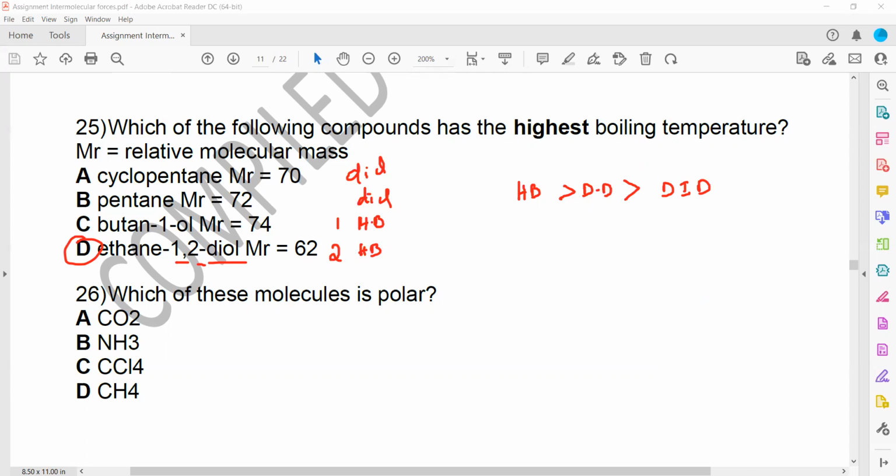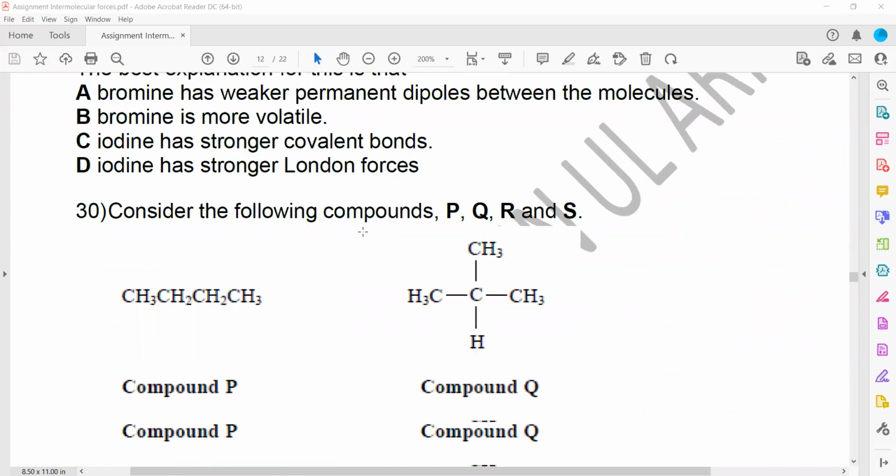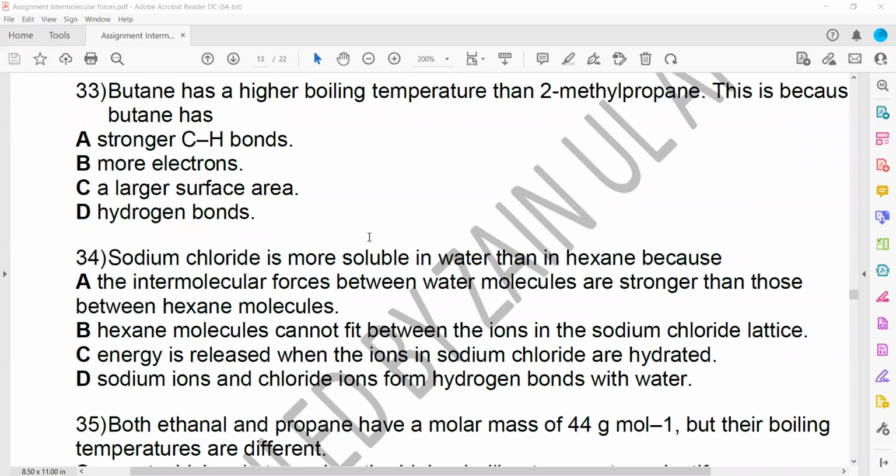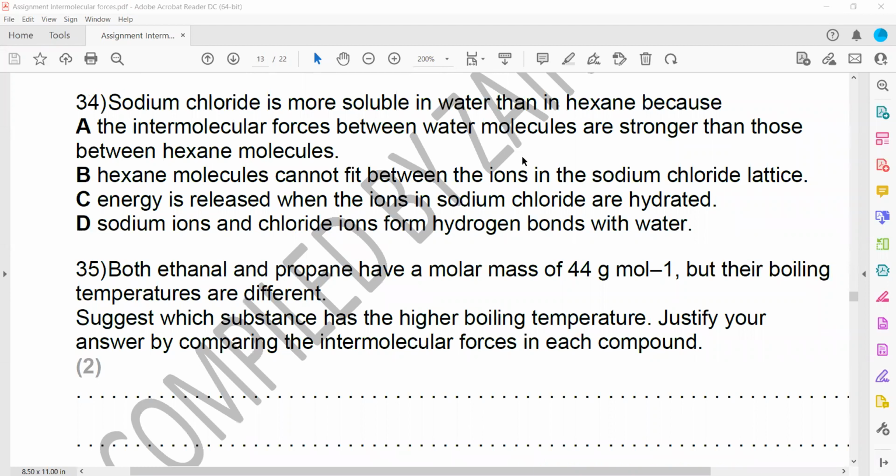Next is question 34. Sodium chloride is more soluble in water than in hexane. What is the reason why the solubility of sodium chloride is more in water compared to hexane?